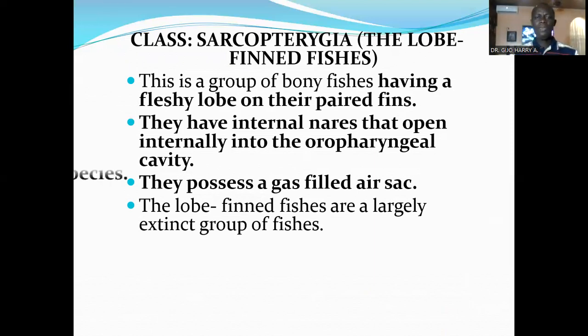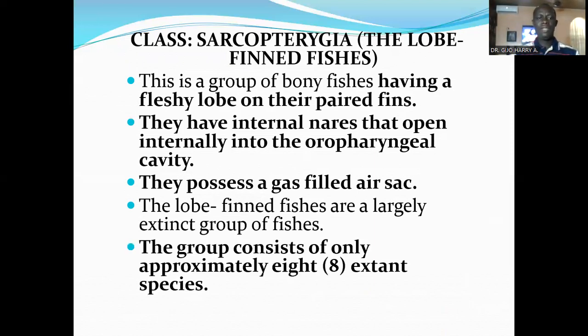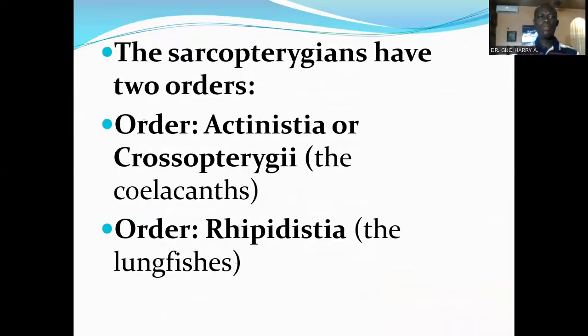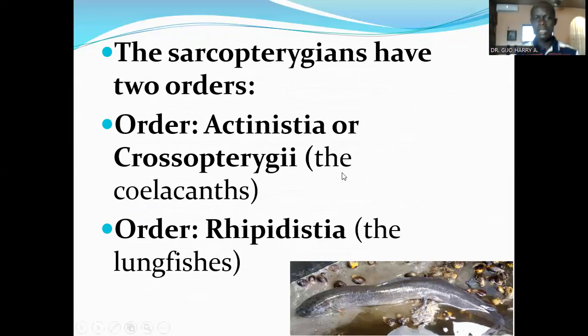The lobe-finned fishes are a largely extinct group of fishes. The group consists of only approximately 8 extant species. A typical example is the African lungfish, Protopterus annectans. The Sarcopterygians have 2 orders: the order Actinistia or Crossopterygii, which consists of the coelacanths, and the order Rhipidistia, that consists of the lungfishes, including the African lungfish that's displayed on this slide.